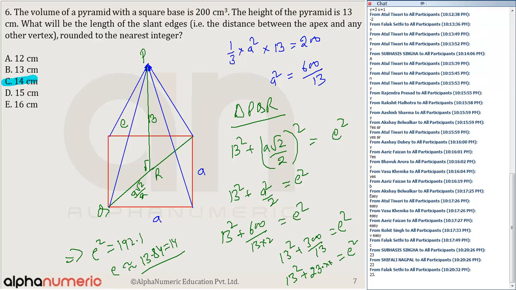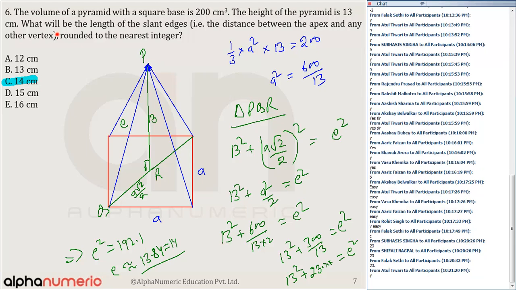Even if there is no calculator, we know 14 square is 196. Yes or no? 14 square is 196. So it is definitely closer to 196, so the nearest integral value has to be 14. So the answer is this. Now how would you rate this question? I will not rate this as difficult, but medium. You all agree with me? This is of medium difficulty level, but not a very difficult question. In this quant section, there is only one question which I think is a difficult one. Anyway, can I move to the next question?